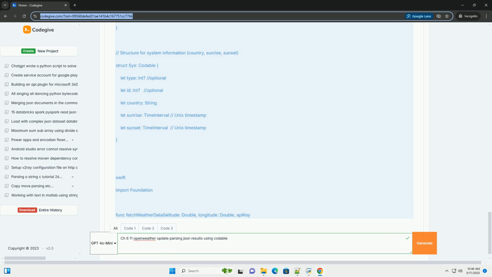This comprehensive guide should help you understand how to parse JSON data from the OpenWeather API using Codable in Swift. Remember to consult the OpenWeather API documentation for the most up-to-date information about the API endpoints and data structures. Good luck.